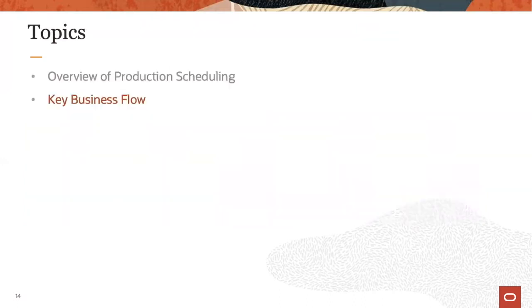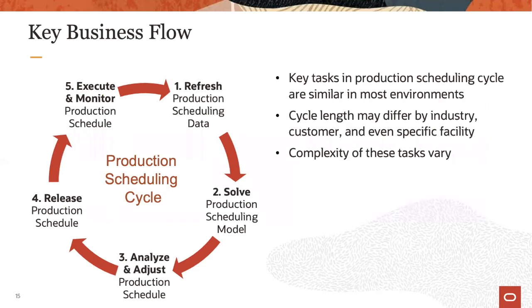Let's continue with the next topic, the production scheduling business flow. Here, we see the key production scheduling tasks that repeat themselves in each scheduling cycle. Note that the core tasks within that cycle are similar in most manufacturing environments. The main difference across different manufacturing environments and customers will be the default cycle length. While many customers have a daily scheduling cycle, others may follow a weekly cycle.